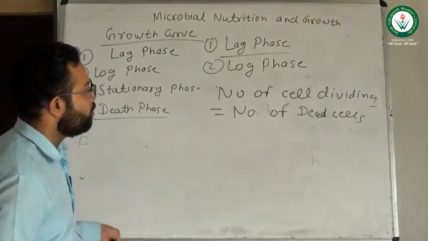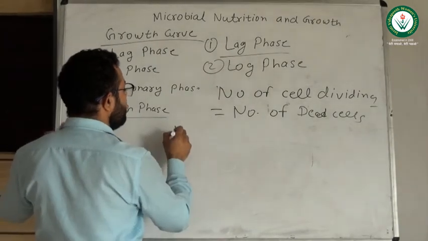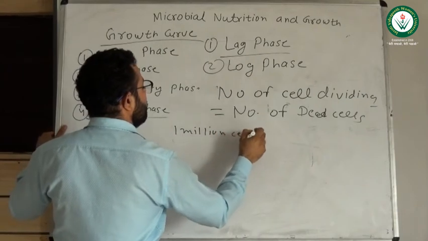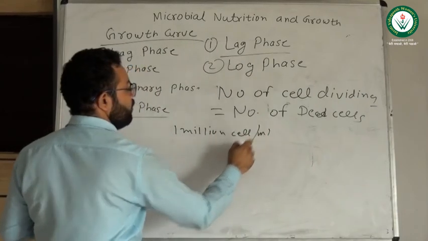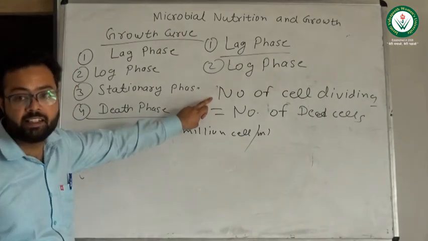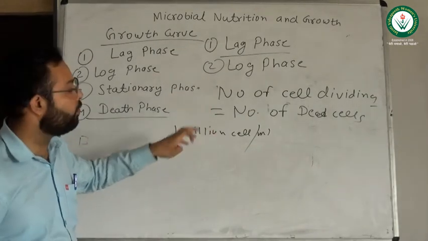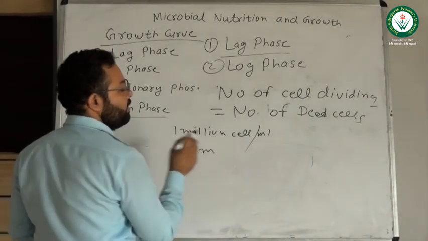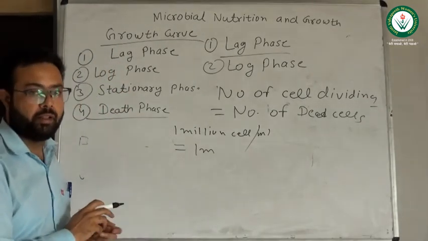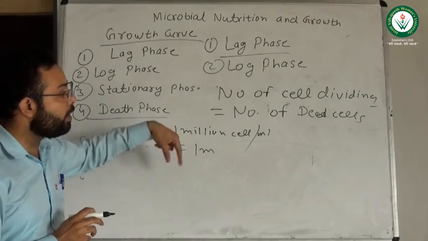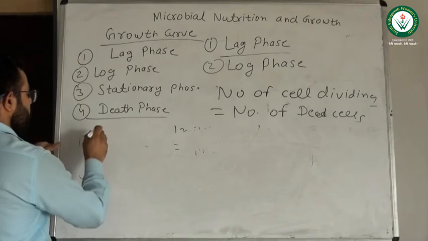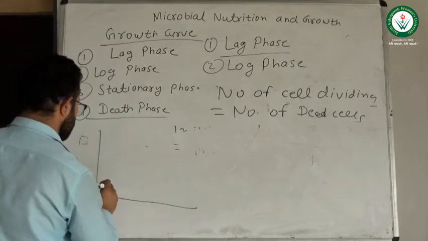Suppose that there are 1 million dividing cells per ml. The number of dead cells will also be approximately 1 million. So the number of dividing cells and the number of dead cells are nearly equal. This is the graph of the growth phases.